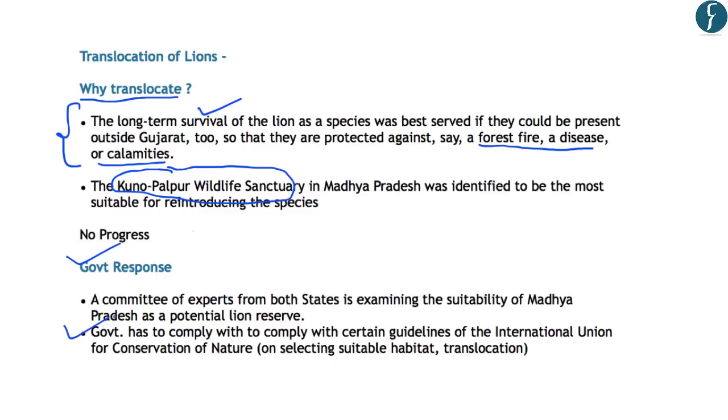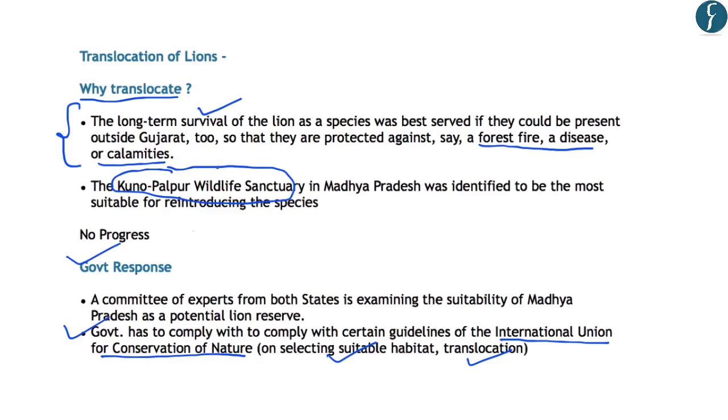The government is further arguing that it has to comply with certain guidelines of the IUCN, or the International Union for Conservation of Nature. And these guidelines relate to the selection of suitable habitat for translocation of lions. So although there has been no progress as far as translocation is concerned, the government has created a committee of experts for finding out the potential of transferring the lions from Gujarat to Madhya Pradesh.